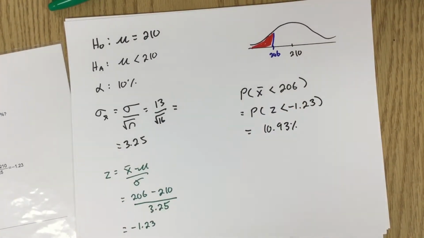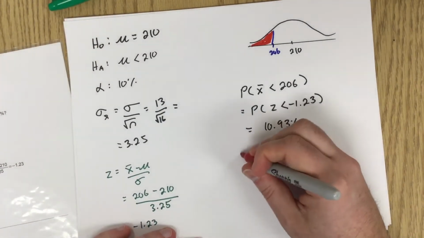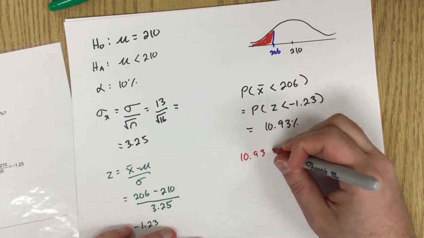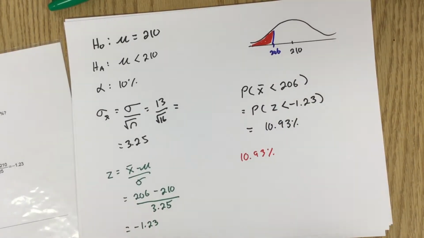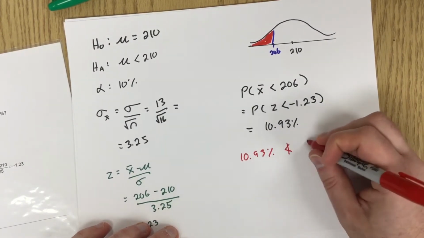Is it less than the alpha? It's close, but it's not quite, right? And close, what does it count in? Horseshoes, hand grenades. It's not less than the alpha.